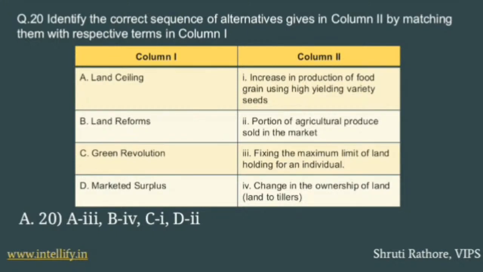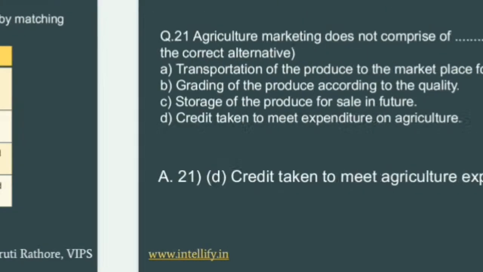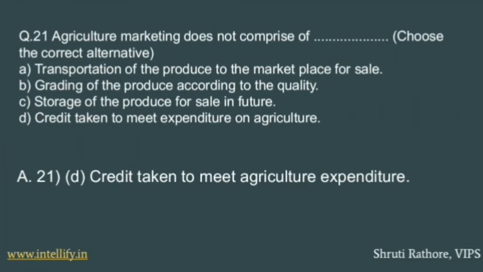Identify the correct sequence of alternatives given in column 1 by matching the respective terms in column 2. As you can see, there are column 1 and column 2 in which four options are given, and we just have to match them. The answer is also given: A is matched to 3, B is matched to 4, C is matched to 1 and D is matched to 2.